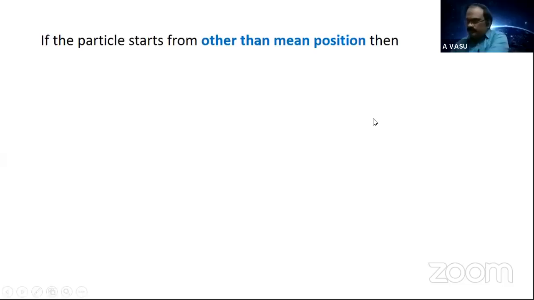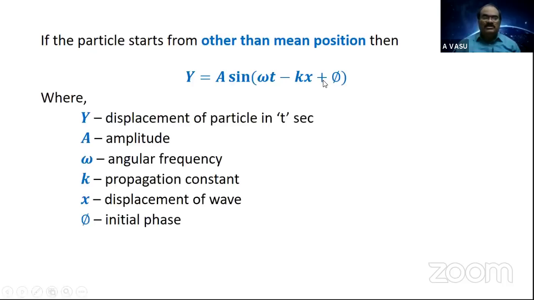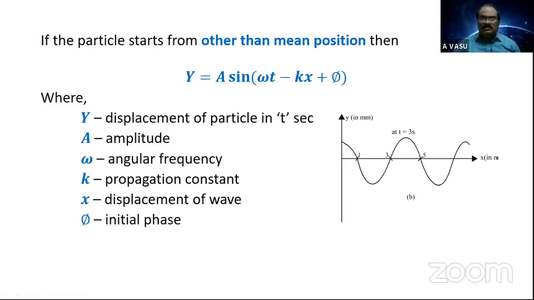Suppose the particle starts from other than mean position, then the equation can be taken as y equals a sine of omega t minus kx plus phi. What is phi? Now look at this image.